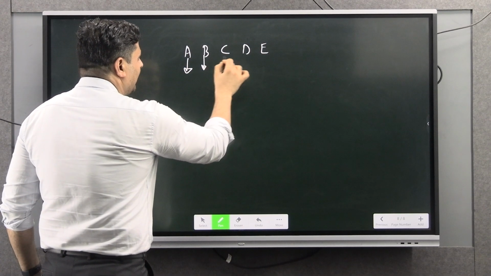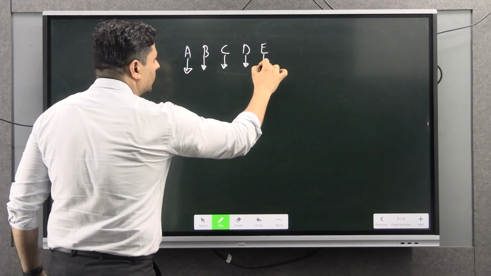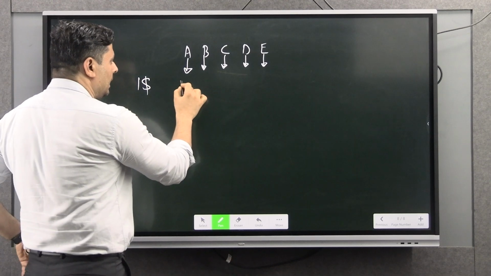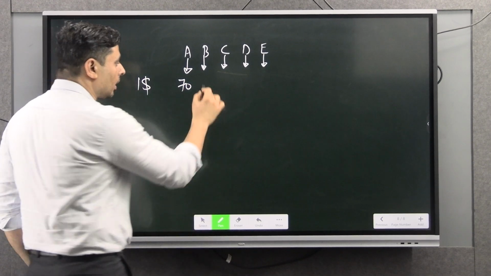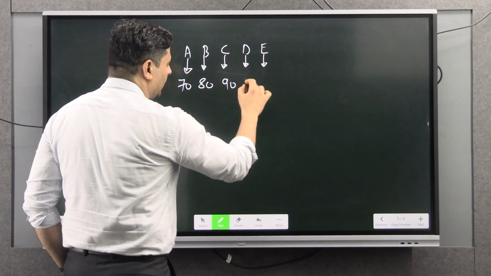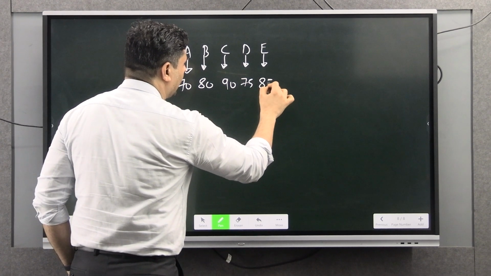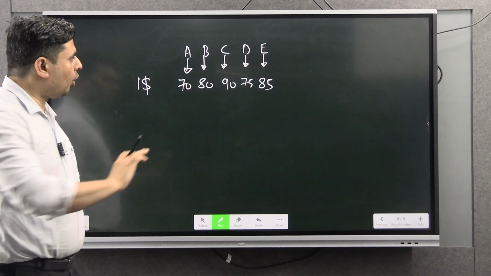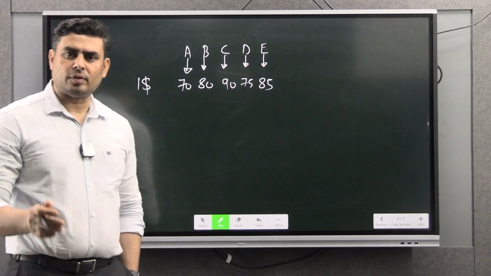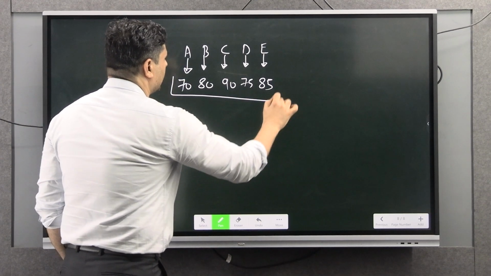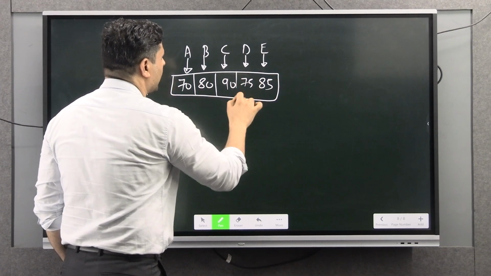And all these countries' economy, against $1, it is supposed at 70 rupees, it is at 80 rupees, it is at 90 rupees, it is at 75 rupees, and it is at 85 rupees. Fine. All these 5 countries have what? All these 5 countries have rupee as a currency. Fine. All these countries have a rupee as a currency.